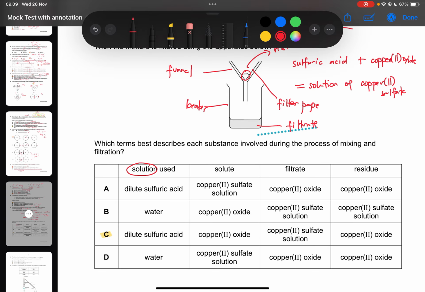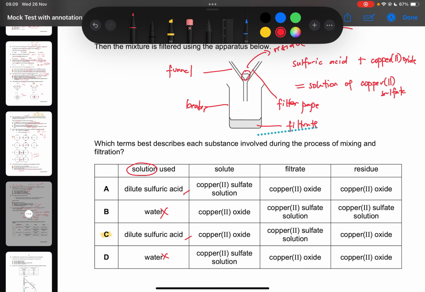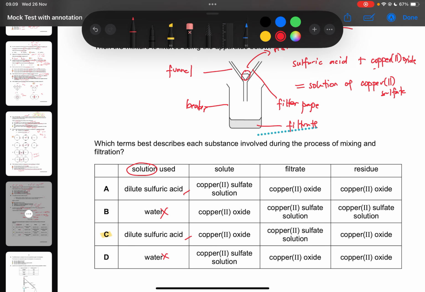We use the solvent to create the solution, which is the sulfuric acid. We didn't use water here. Then the solute, which one we added to the sulfuric acid? We add the copper oxide. So the copper 2 oxide is our solute.